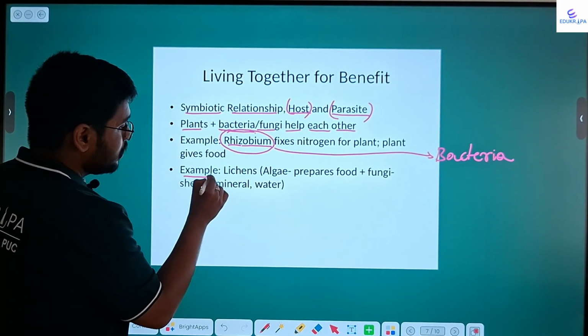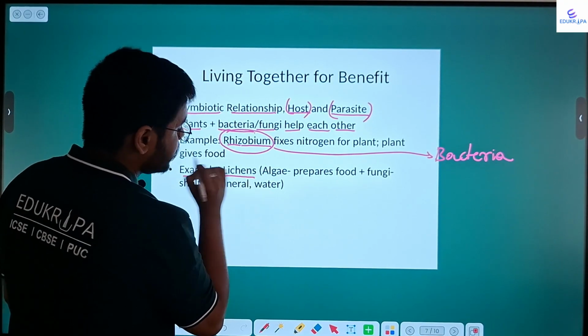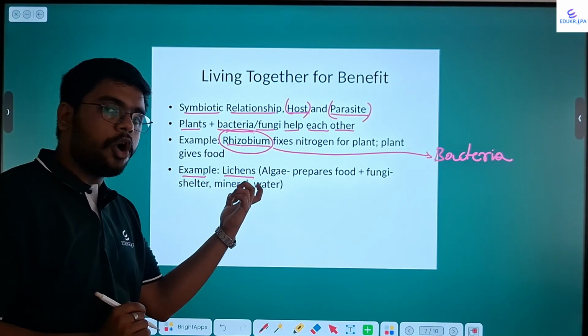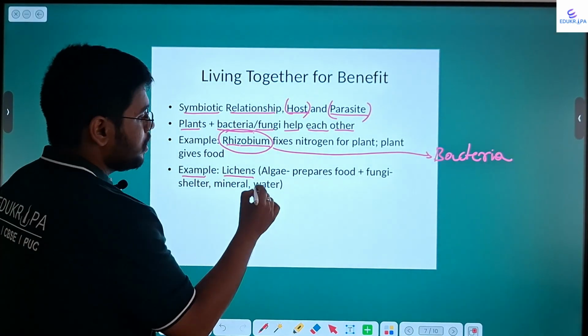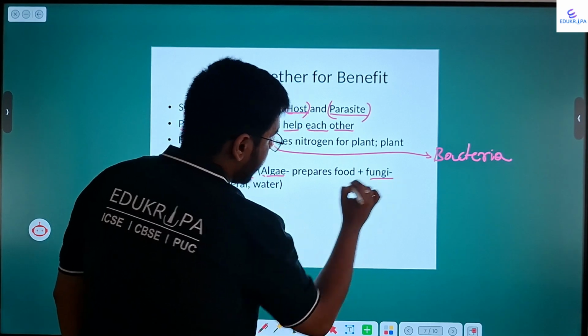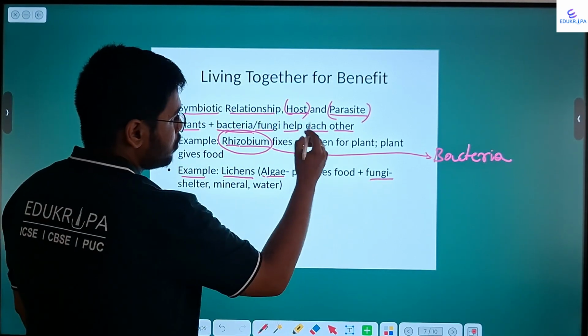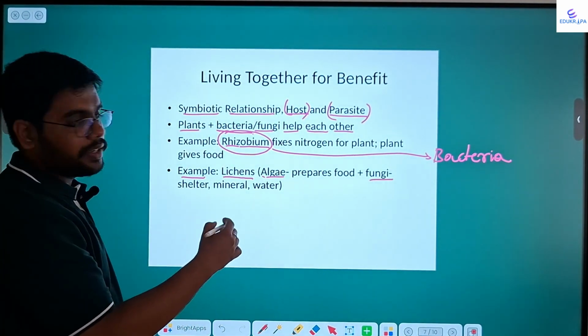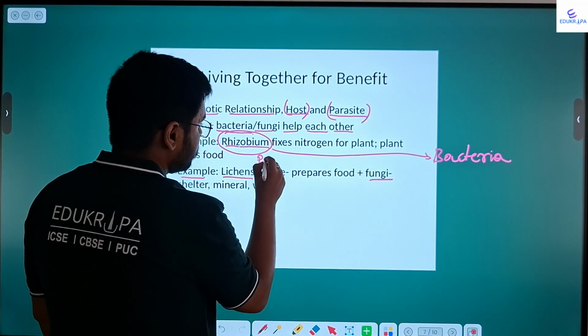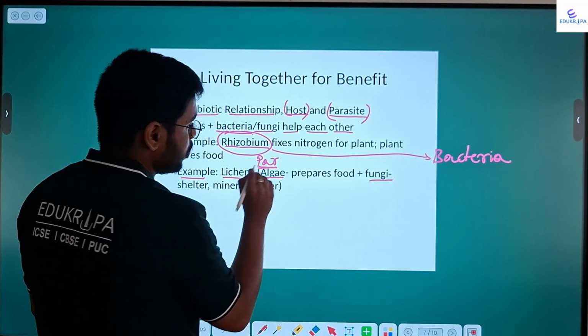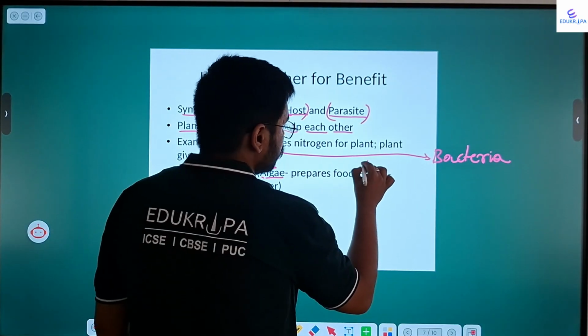Okay. For example, there is an example given in the textbook, which is an organism called lichens. Lichens include algae and fungi. Now, which is the host and which is the parasite here? This is the parasite. Let's write PAR for this for now. And this is the host.